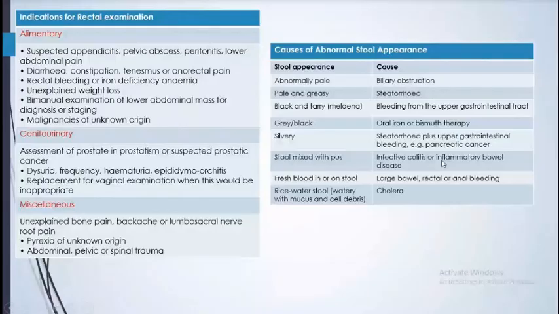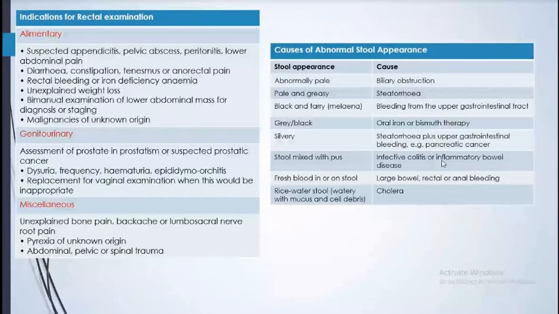Okay, indications for rectal examination. We do rectal examination to find out if there is any pathology in the rectum or a cancer condition of the rectum, or maybe BPH, benign prostatic hypertrophy, in the male. Otherwise, nowadays we do the rectal examination, but with colonoscopy and all the advancement, we are not doing it frequently.